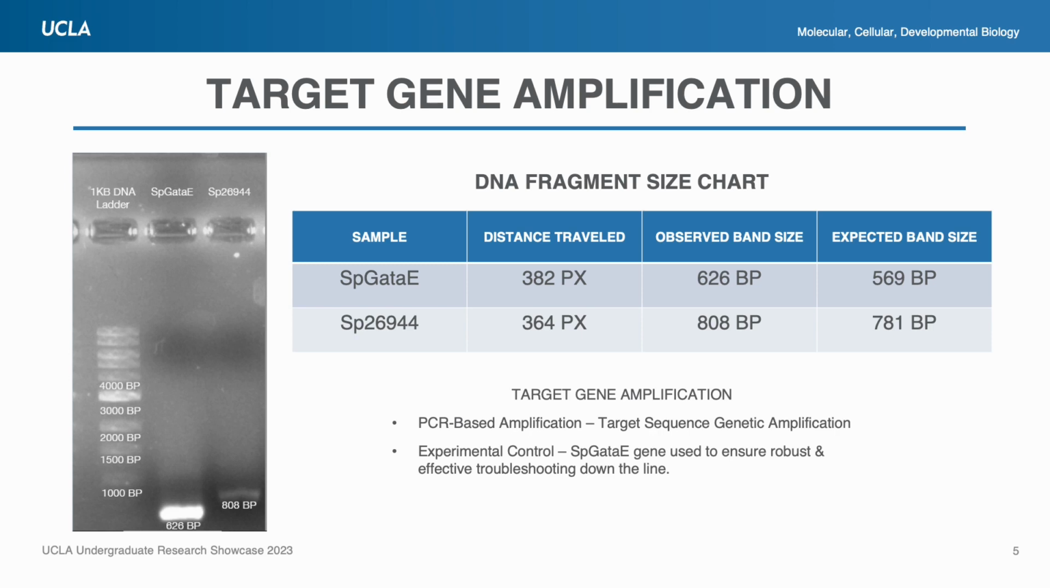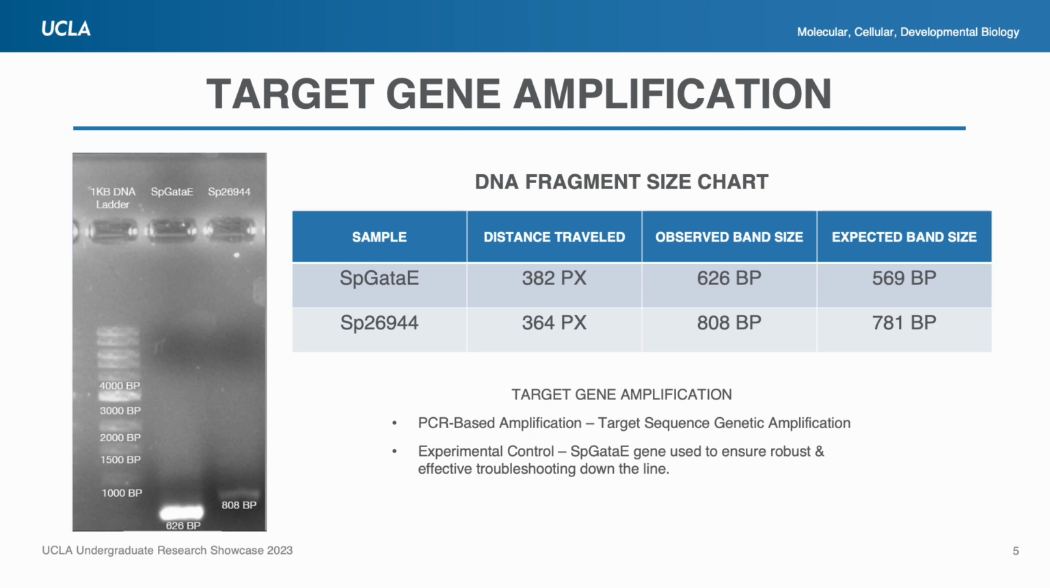After sufficient evidence was gathered in support of the gene's identity, we began the molecular cloning process. Thus, as a natural first step, we isolated and amplified the target ADP-ribosylation gene using a sequence-specific primer and employed the use of a GATA-E control gene to aid potential troubleshooting efforts if needed throughout the project.